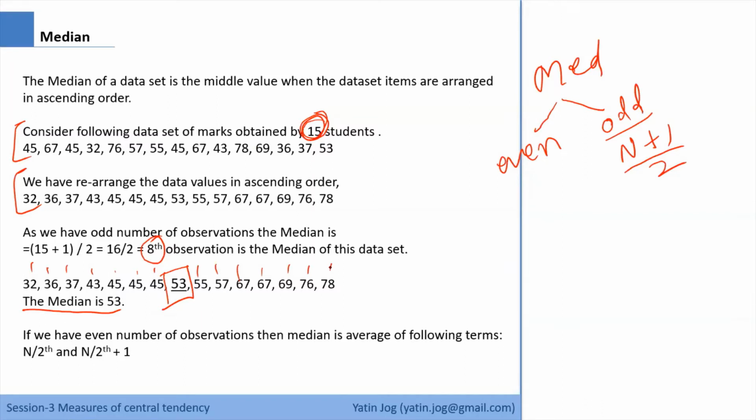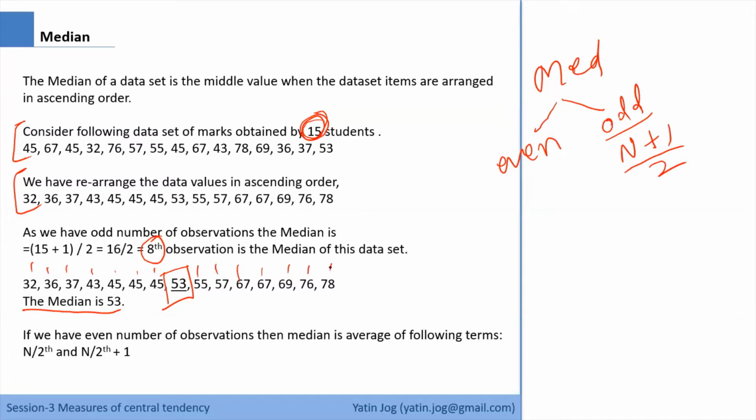Like median is dividing the data set into two equal parts. Likewise, we have a concept of quartiles. Quartiles divide the data set into 4 equal parts. Deciles divide the data set into 10 equal parts. Percentiles divide the data set into 100 equal parts. So these are called data division methods, and median comes under measures of central tendency and also under data division methods. Fine. So this is about an odd number of observations.